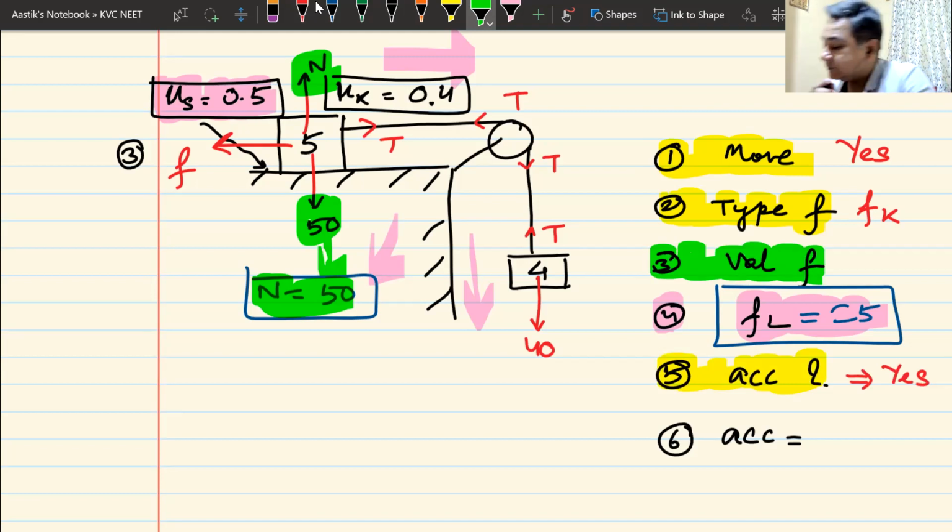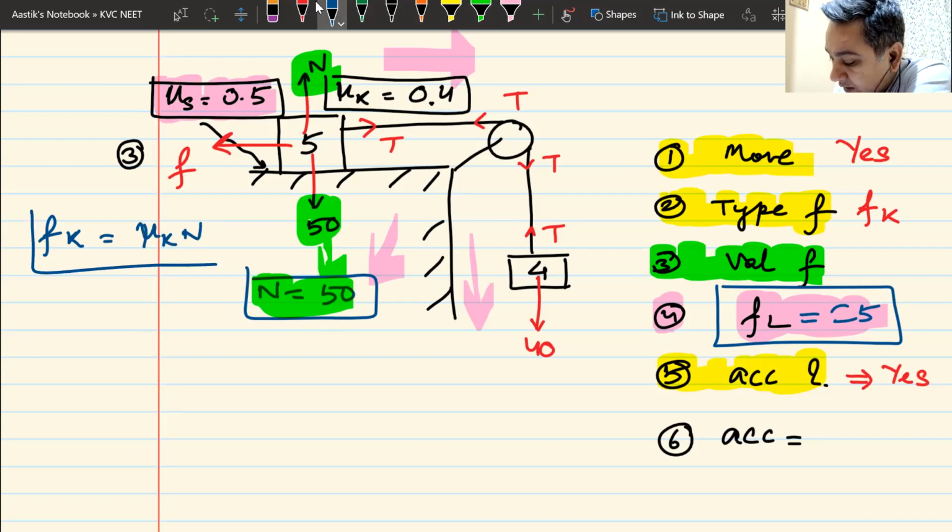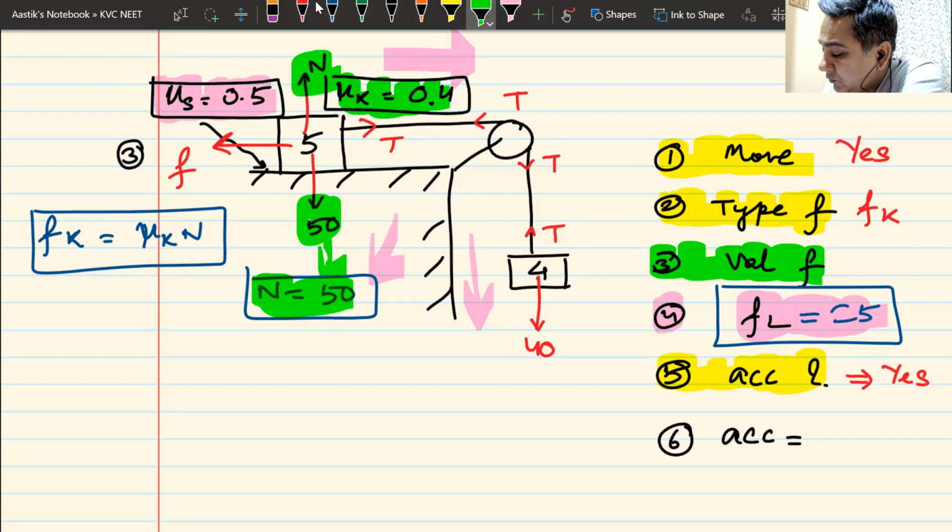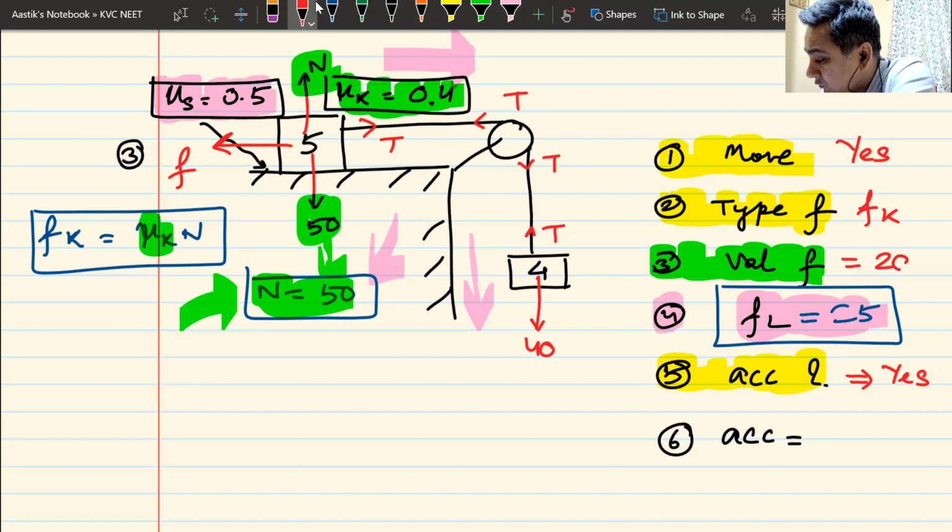Value of frictional force. 20, sir. How did you get the value of friction force? Mu k into N. Fk is always fixed. Fk is mu k multiplied by N. That is absolutely correct. Just put the value of mu k. What is the value of mu k? Mu k is 0.4. Then put the value of N. N is 50. 0.4 multiplied by 50 and you will get your answer. So this is simply equal to 20 newtons. So I'll write it here as Fk and I will write as 20.